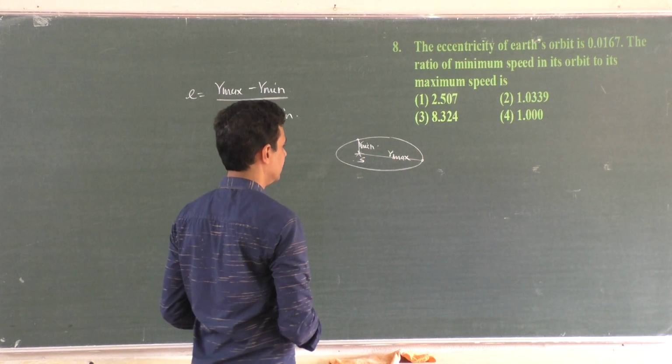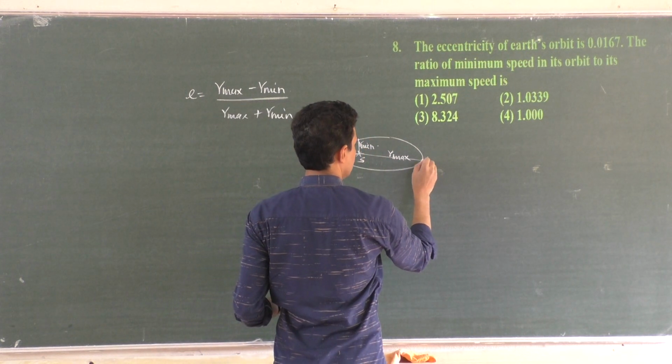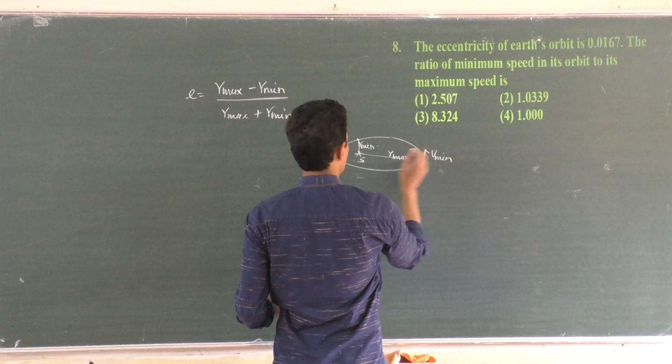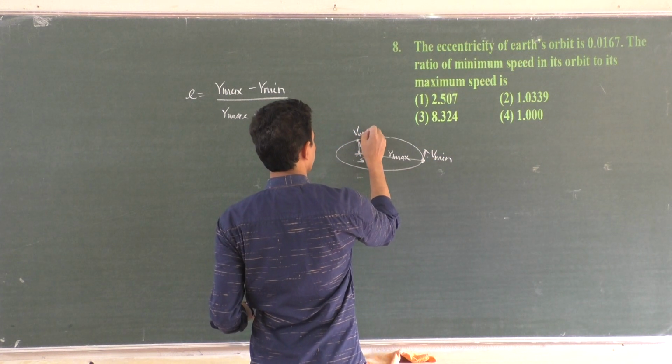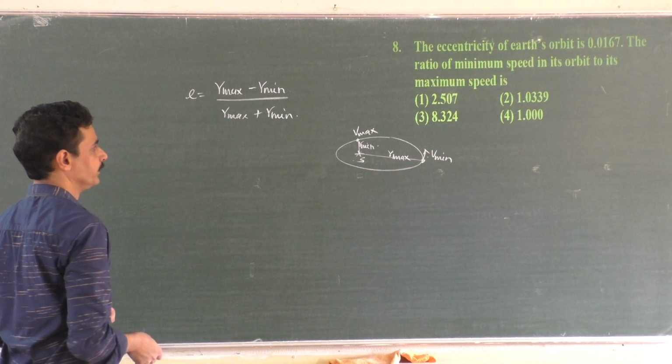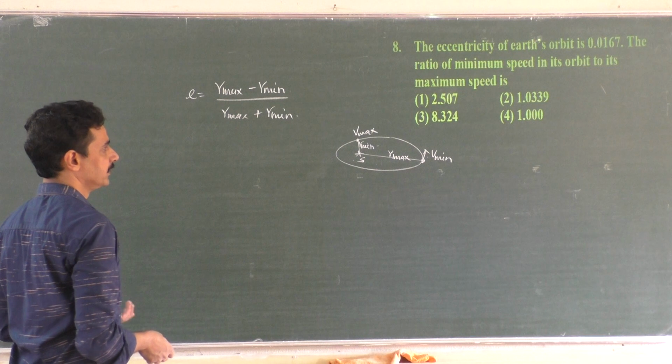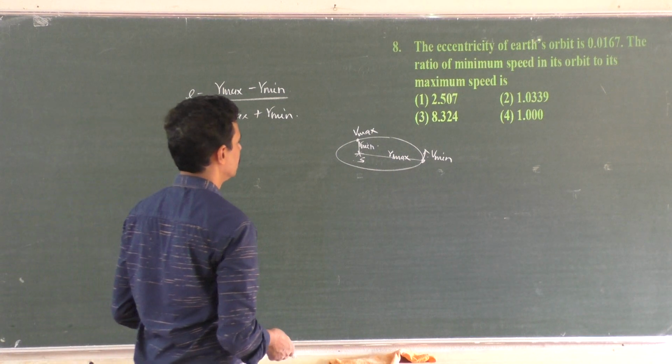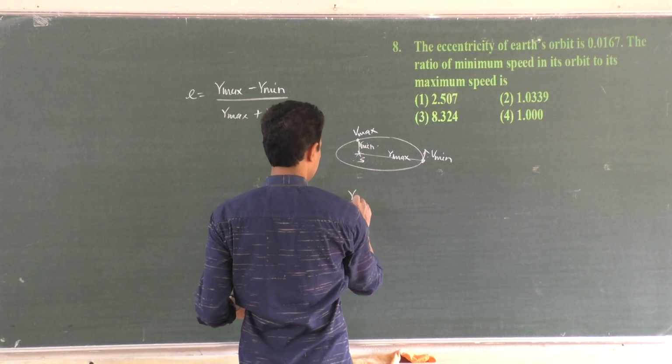When R is maximum, V is minimum, and this is V maximum, correct? At R maximum, velocity is minimum. They are asking the ratio of speeds, so how do you write this?